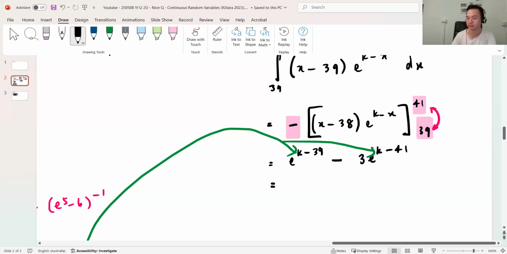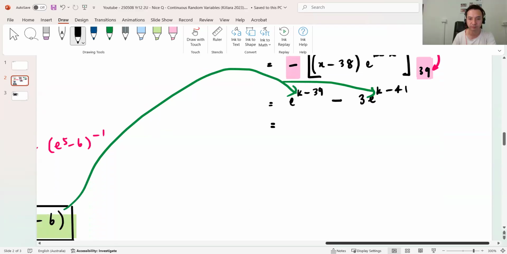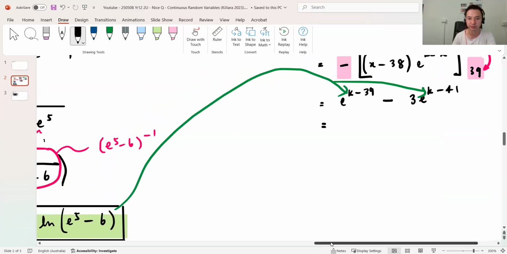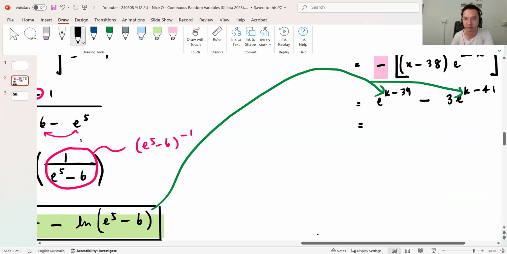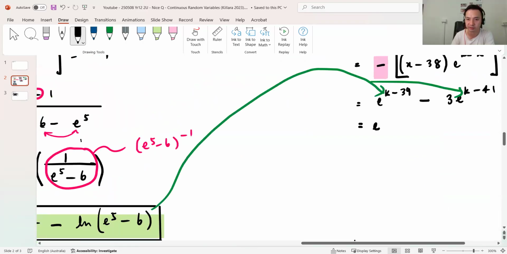In that case, I might need to punch it in manually. Okay, let me do that now. So if I sub in that minus 39, I'll get e^44 with it. 44 minus 39 is 5, minus ln e^5 minus 6 minus 3e.